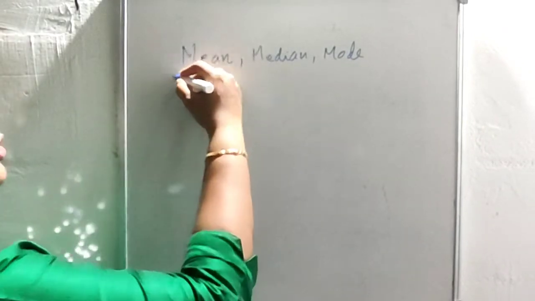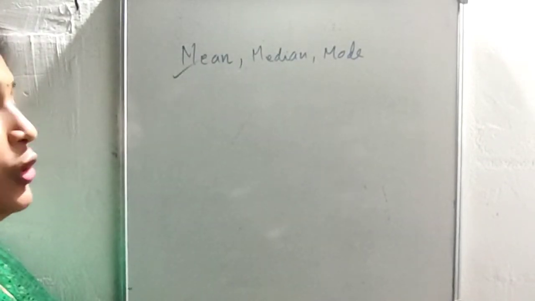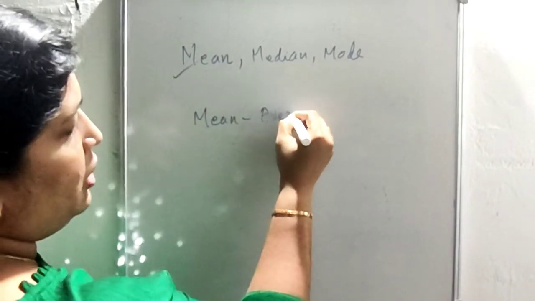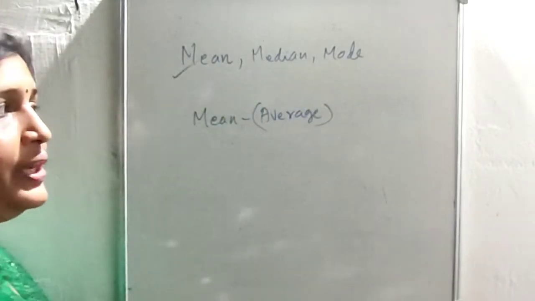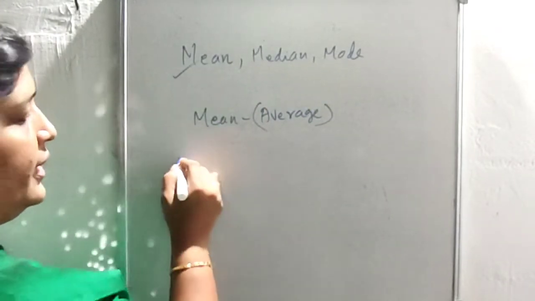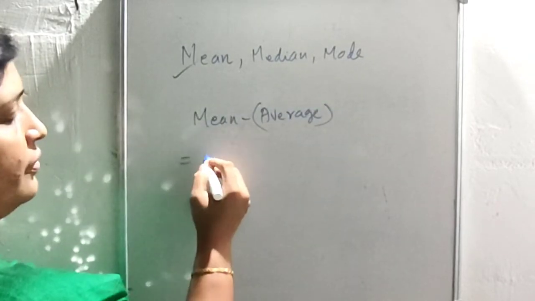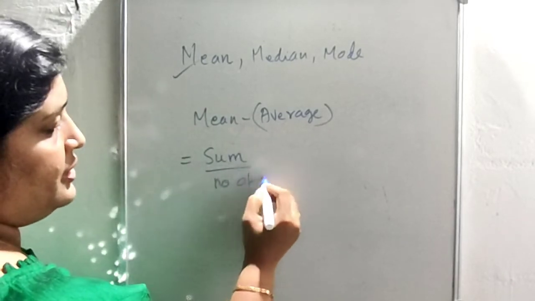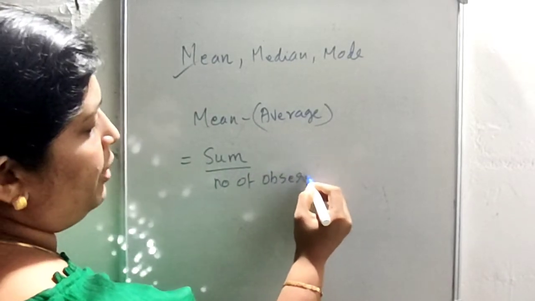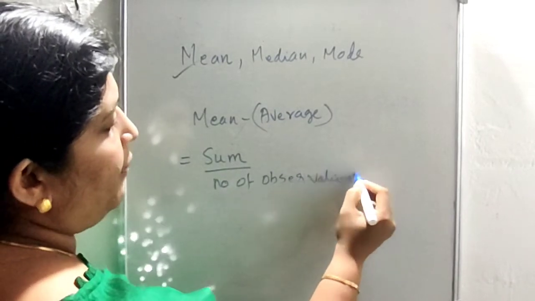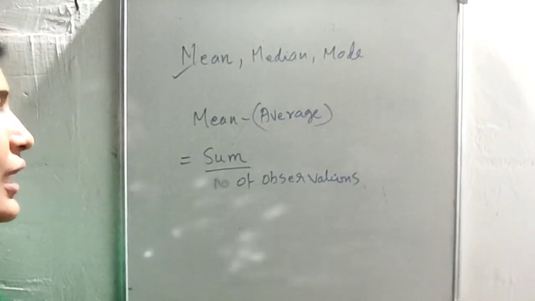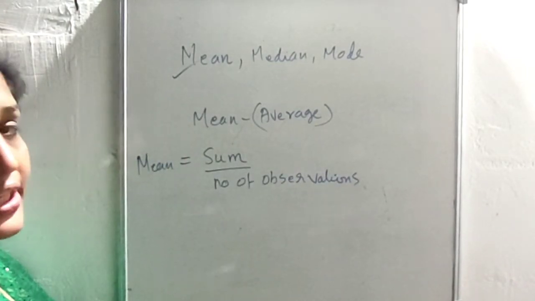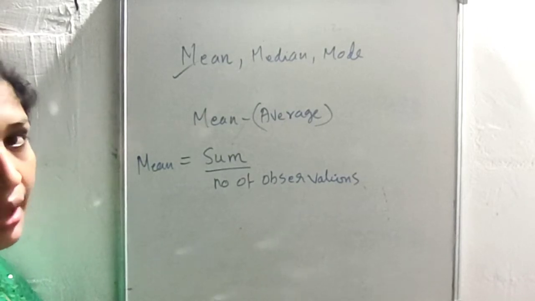Okay, and we already know the measure mean. What do you mean by mean? Mean means it is actually the average. Okay, mean or average, both are same. How do we find average of a set of data? Yes, we need to find out the sum of the observations divided by the number of observations. So mean means sum of observations by number of observations. That is what we call mean or average. So how do we find average? Average is sum divided by number.